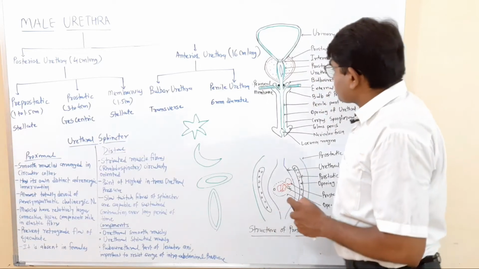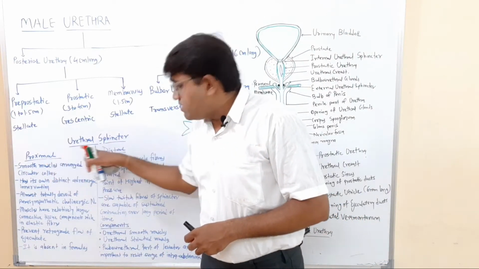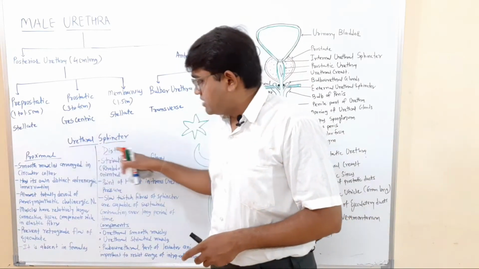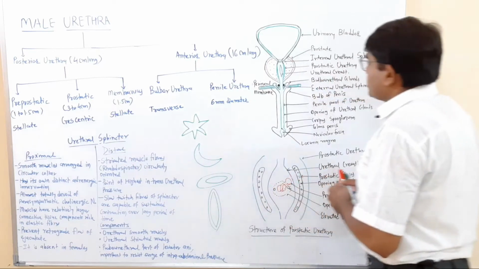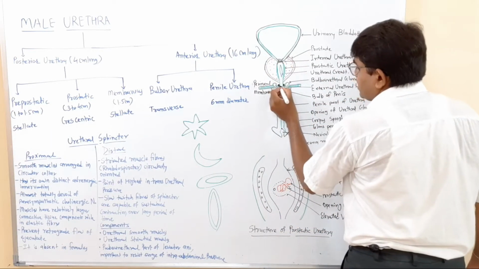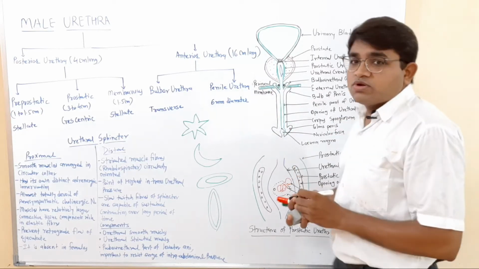So how is this sphincter formed? There are two sphincters, one is the proximal and one is the distal. The proximal urethral sphincter lies here in the pre-prostatic part, whereas the distal urethral sphincter lies in the membranous urethral part.